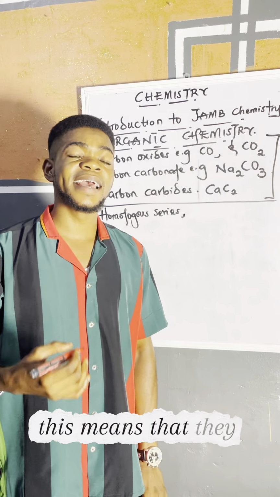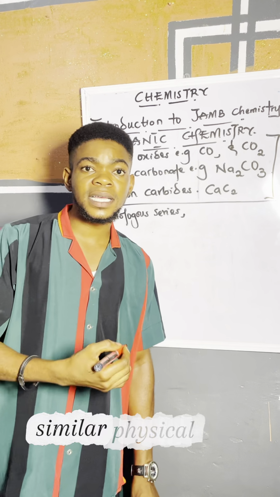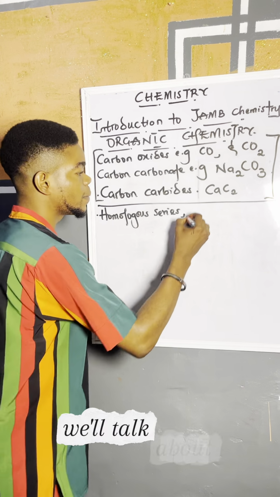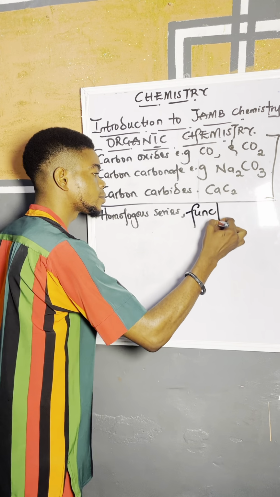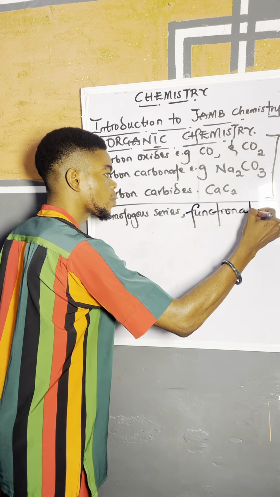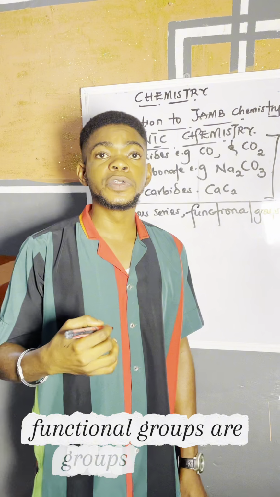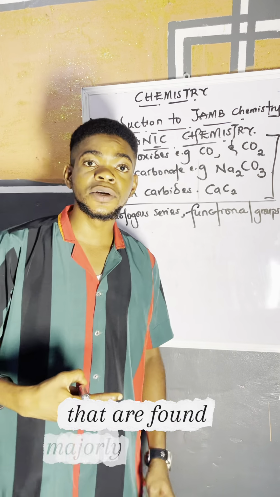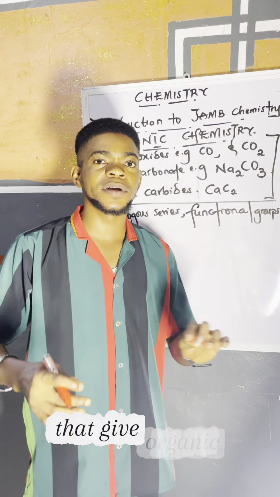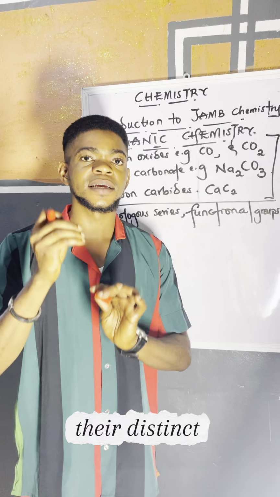This means that they exhibit similar physical and chemical properties. We'll talk about functional groups. Functional groups are groups of atoms that are found majorly in organic compounds that give organic compounds their distinct characteristics.